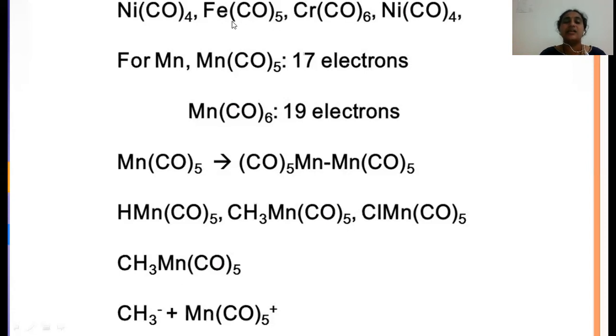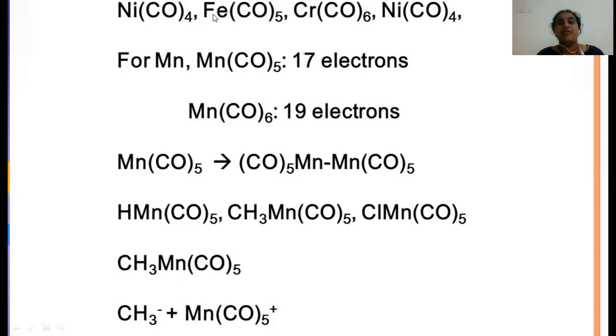In the iron complex, iron is the metal, so 26 is the atomic number, with no oxidation number, plus 5 into 2, which is 10, and 26 plus 10 is 36. In the chromium complex, the atomic number is 24, with no oxidation number, and 6 into 2 is 12, so 12 plus 24 is 36. So in these three complexes, nickel has atomic number 28, so only 4 ligands are present.